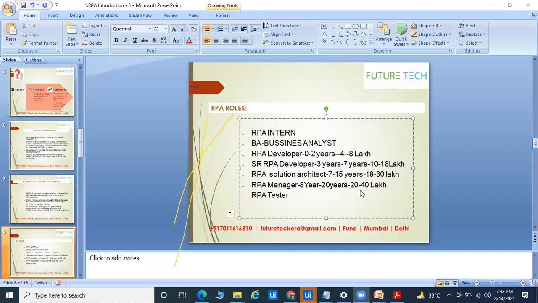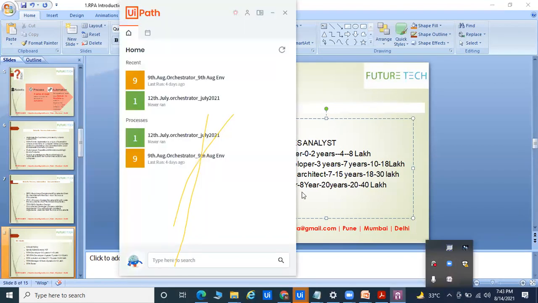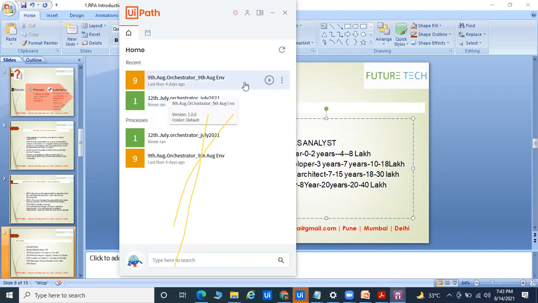Okay, so for the RPA tester, I will tell you the best thing. If you go to the bot part, you can see here the bot. This is the main robot, and you can see multiple bots here. Suppose we are working for a banking system, and we have more than 100 robots. The RPA tester's work is to test whether the application is working fine or not. So out of 100 bots, according to the requirement, they check whether the process is working fine or not. So you can go through the RPA tester role.